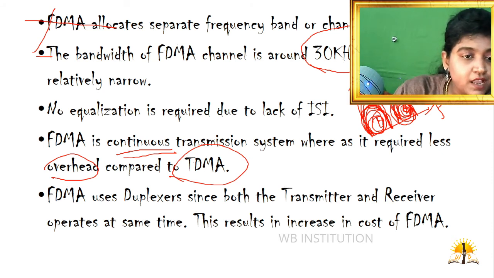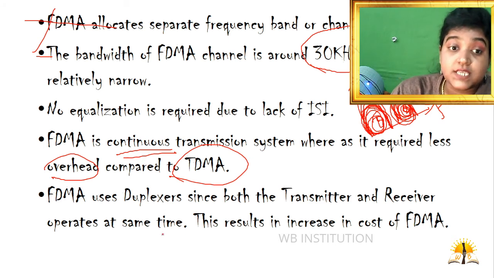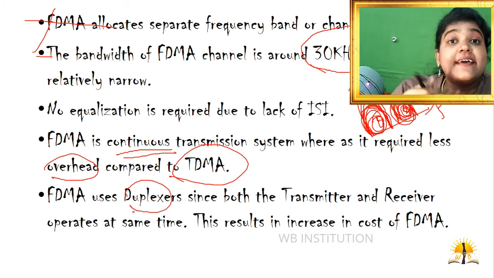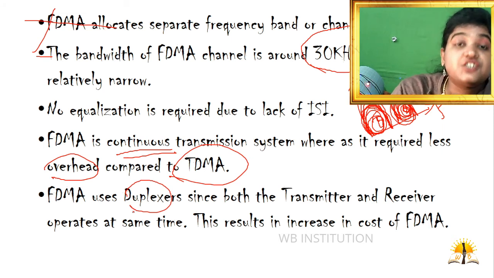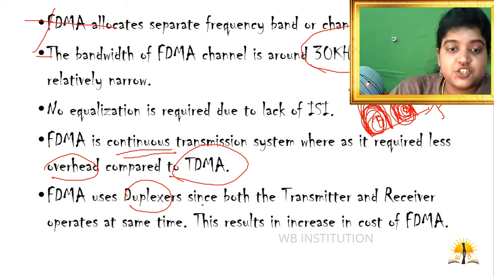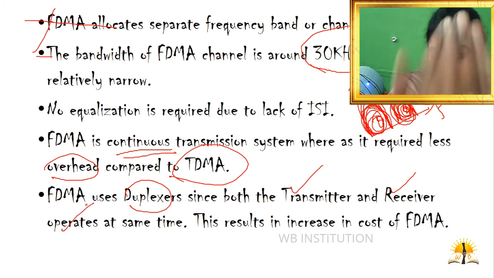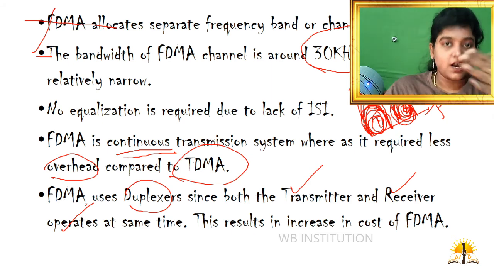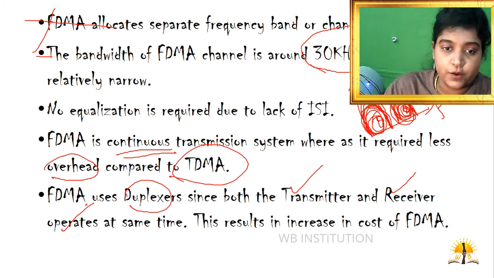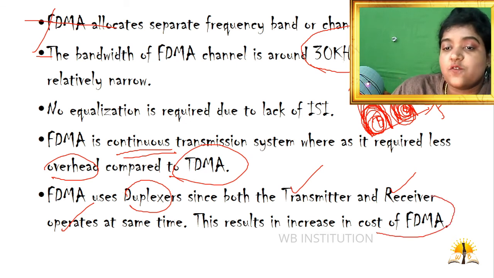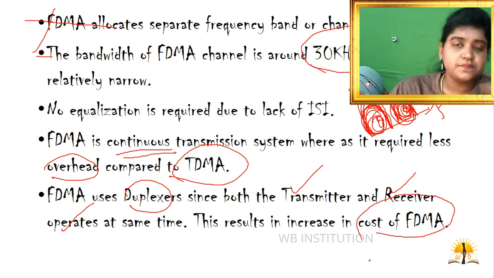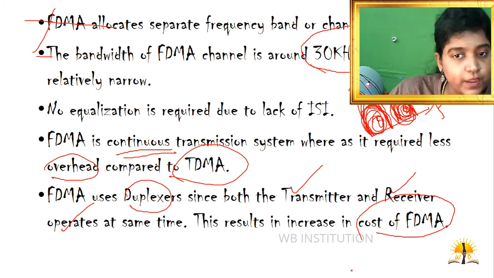Now, final point. Frequency division multiple access uses a duplexer. See, it is a bidirectional communication, bidirectional transmission. Got it? Duplexer means bidirectional, since both the transmitter and the receiver operate at the same time, meaning the transmitter will transmit data and the receiver will receive data. It is operating in a bidirectional pattern. This results in an increase of cost in FDMA. This is going to be a disadvantage of frequency division multiple access.